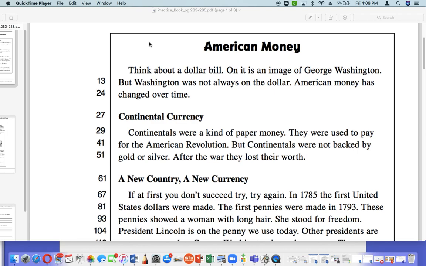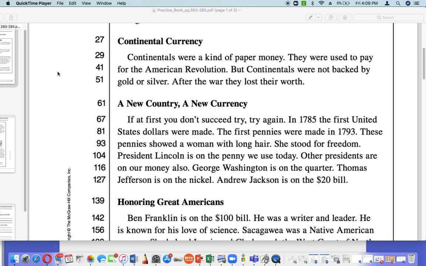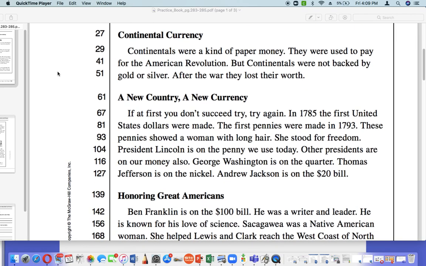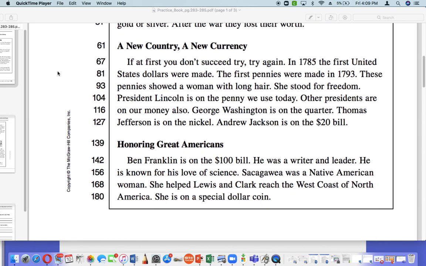Think about a dollar bill. On it is an image of George Washington. But Washington was not always on the dollar. American money has changed over time. Continental currency. Continentals were a kind of paper money. They were used to pay for the American Revolution. But Continentals were not backed by gold or silver. After the war, they lost their worth.